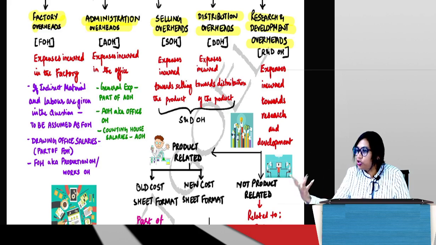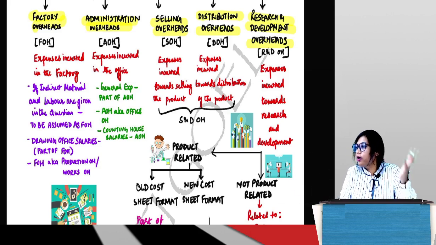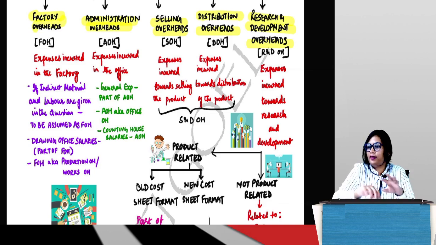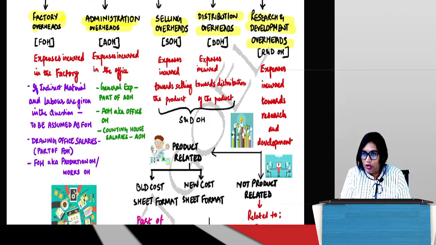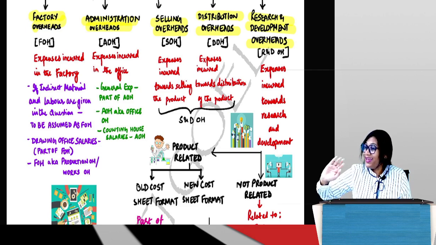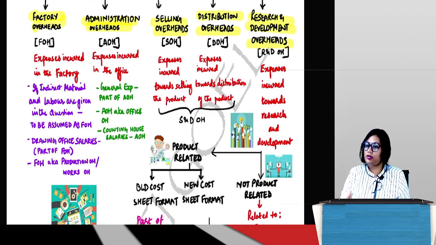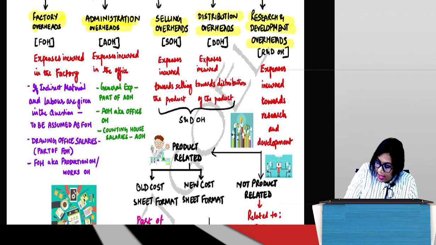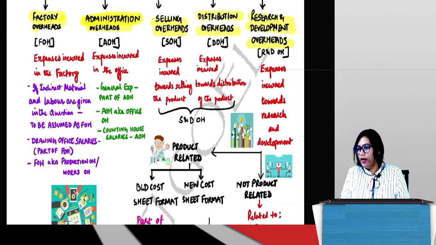Then you should have a sourcing team who will order all the raw material and give it to the factory where the product is being manufactured. So the factory cannot run on its own in isolation. It needs help from administration, correct? So all those indirect expenses which are incurred towards administration are called administration overheads.